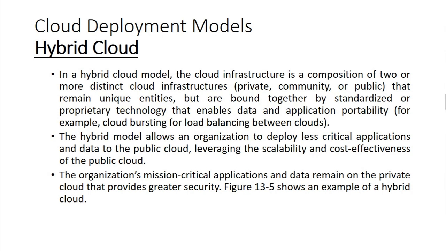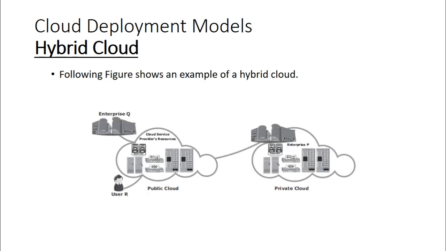Now the organization's mission critical applications and data remain on the private cloud that provides greater security. So all our critical data can be stored on the private cloud that offers greater security. This is a diagram that represents the hybrid cloud. Here you can see it's a combination of public cloud as well as the private cloud, right? So we can combine both these private and public clouds to form a hybrid cloud model.